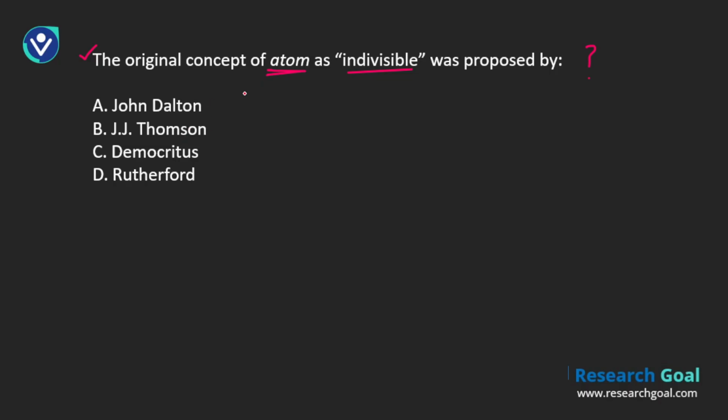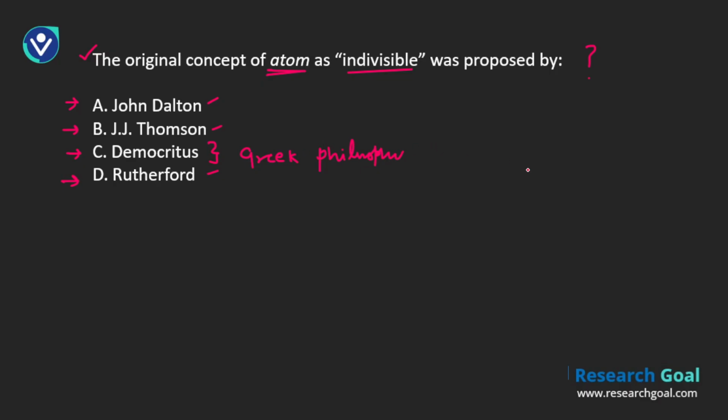Right over here, maybe some of you will recall Dalton, because he was working on atoms and had a theory of atom. Many things were done by Dalton, so maybe you will try to select that option, option number 1. Second one, Thomson. Everyone worked on atoms, but most of them are more like scientists, like Dalton, Thomson, Rutherford. But this guy right over here, Democritus, he was the Greek philosopher.